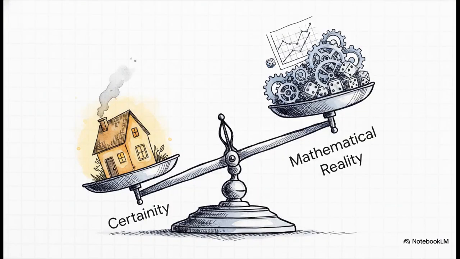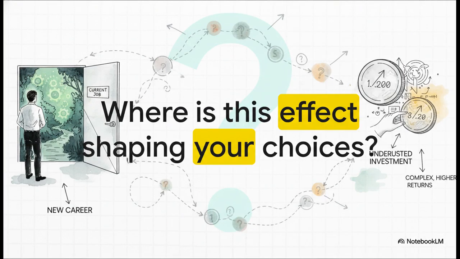So here's the bottom line. The ambiguity effect is this powerful mental shortcut that makes us value the comfort of certainty way more than we value the cold, hard facts of math. We would rather take a risk we can see and measure than a risk we can't, even if they're exactly the same. So let's make this personal.